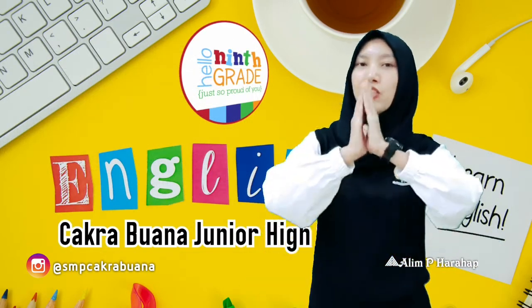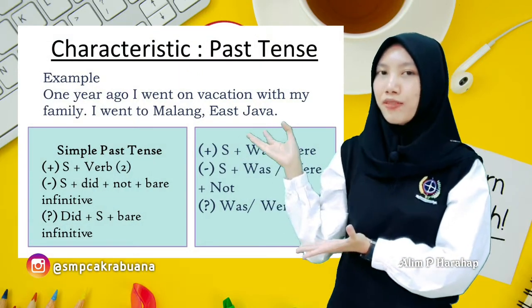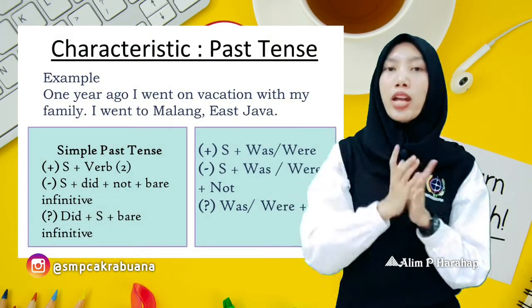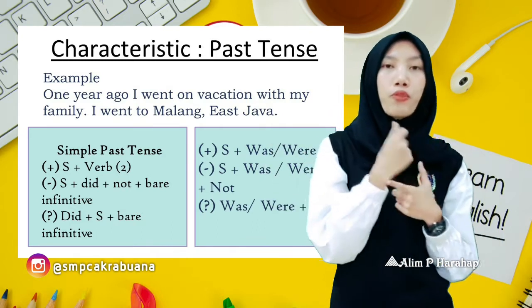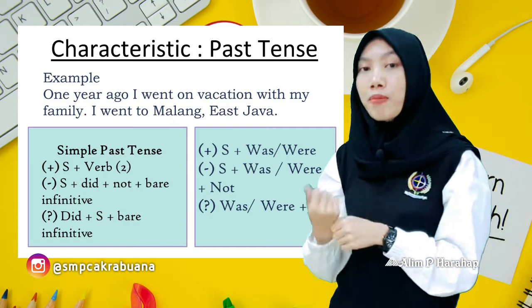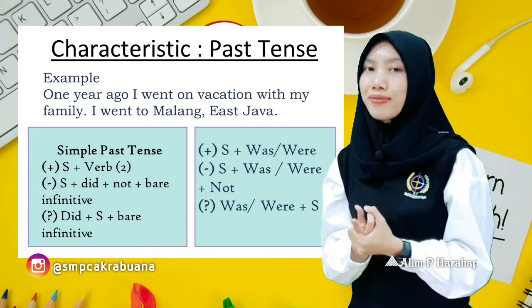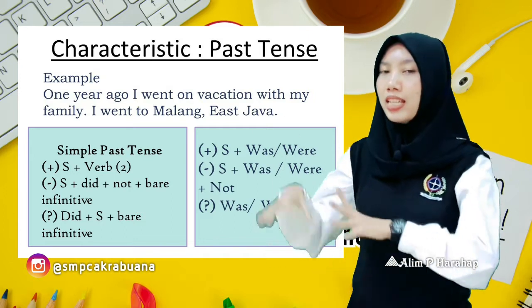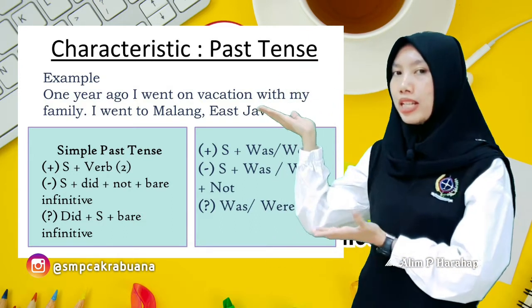Okay, now take a look at the example here. For the past tense: 1 year ago, I went on vacation with my family. I went to Malang, East Java. Alright, here, can you see the subject? Which one is the subject?